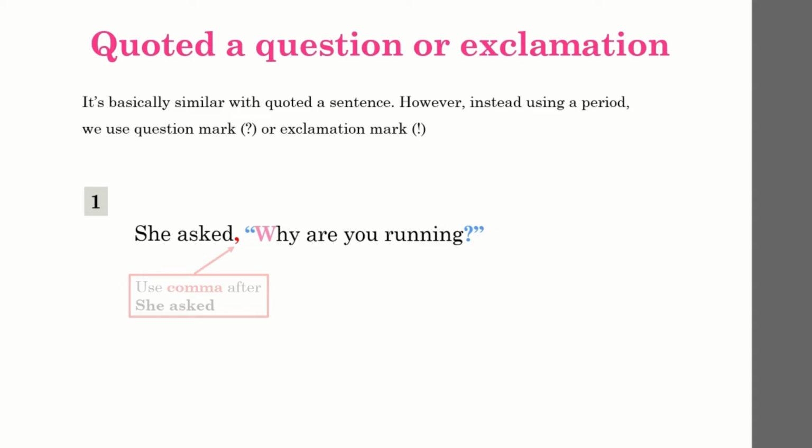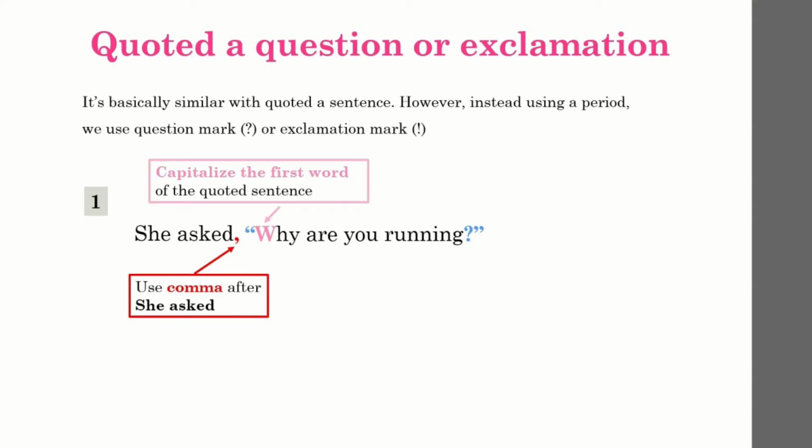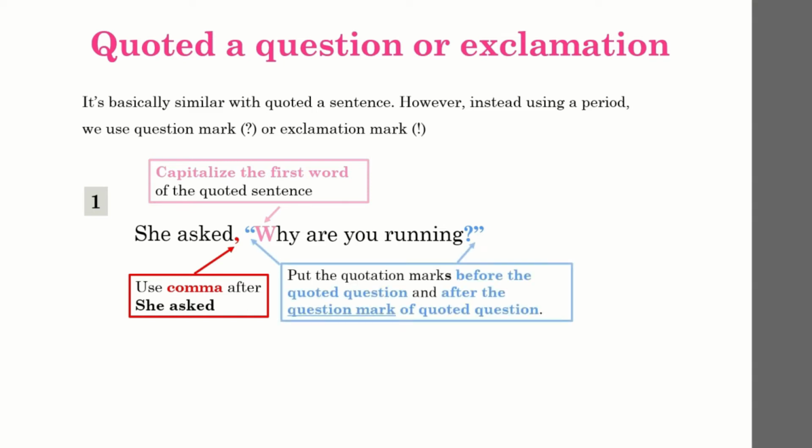It's a question. So use a comma after she asked, and then capitalize the first word. See, it's similar, but instead of using the comma or period to indicate the end of the quoted sentence, place a question or exclamation mark like this. This is the structure.